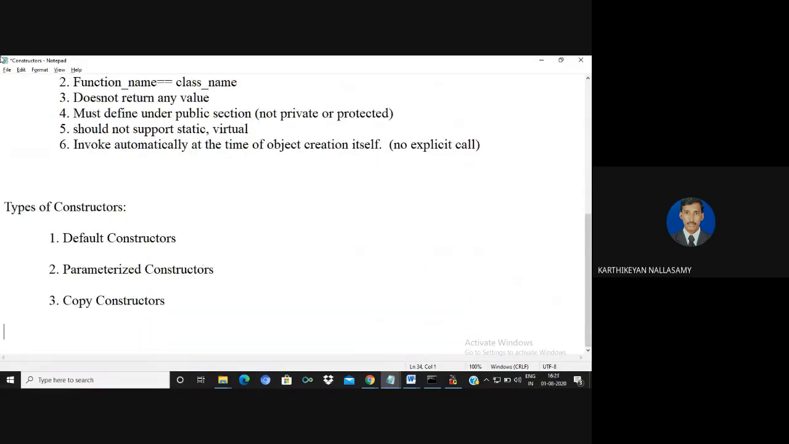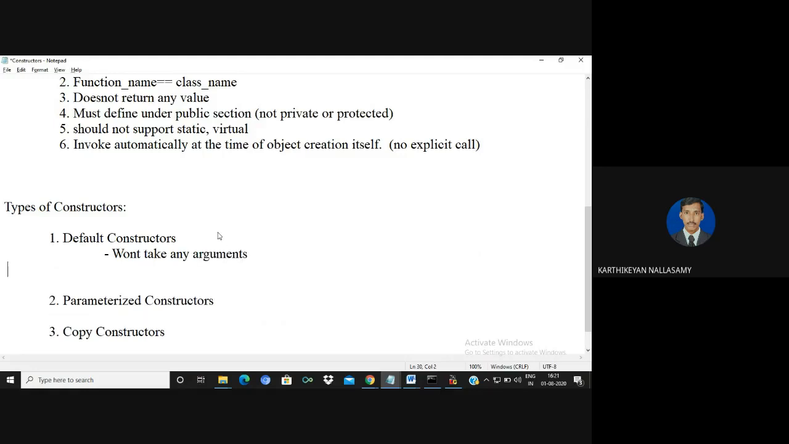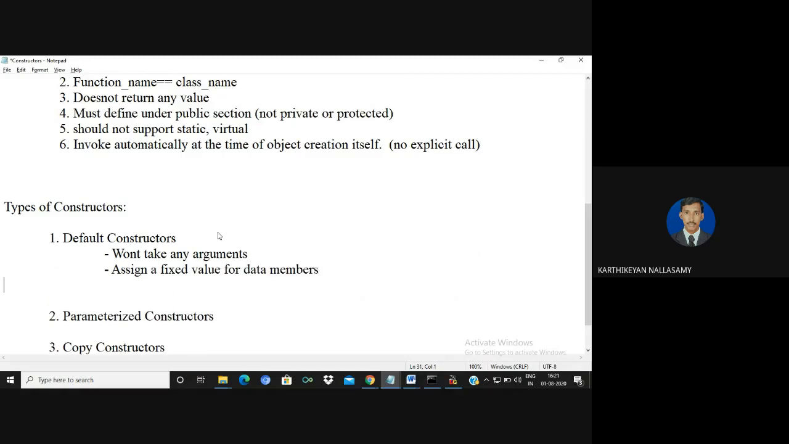So the next thing is, there are three important types of constructors we have. One is a default constructor, second one is a parameterized constructor, and the third is a copy constructor. If the constructor won't take any arguments, then it is called a default constructor. Normally it means that it assigns some fixed value for data members.